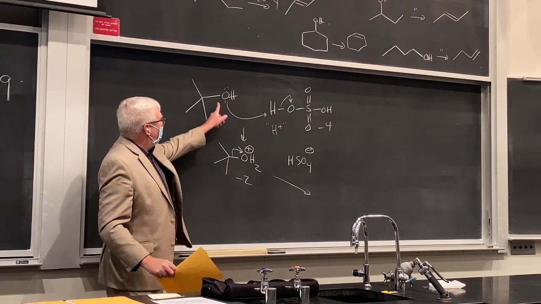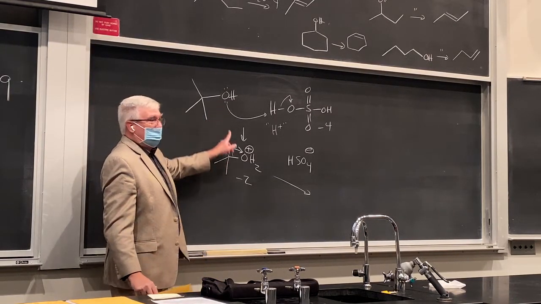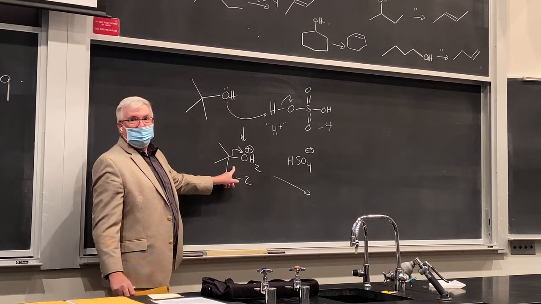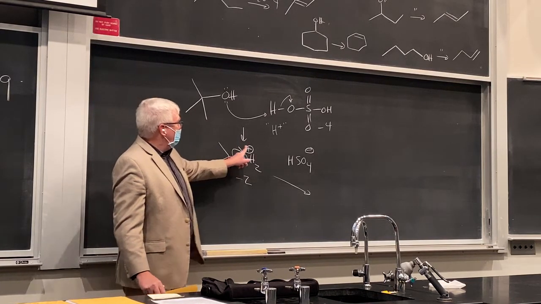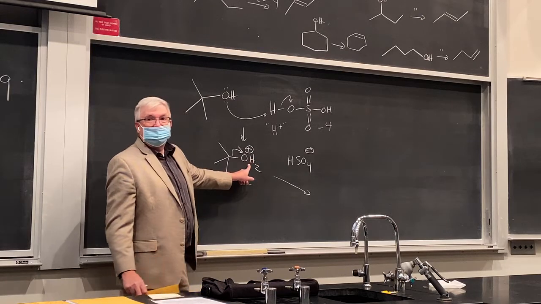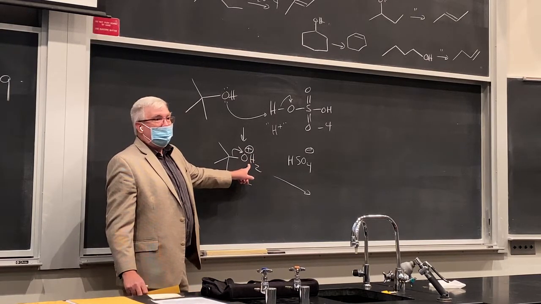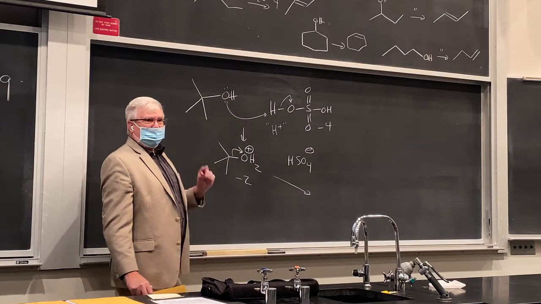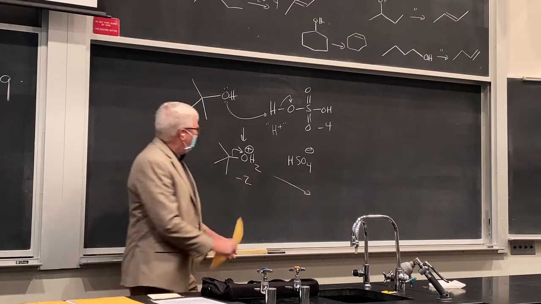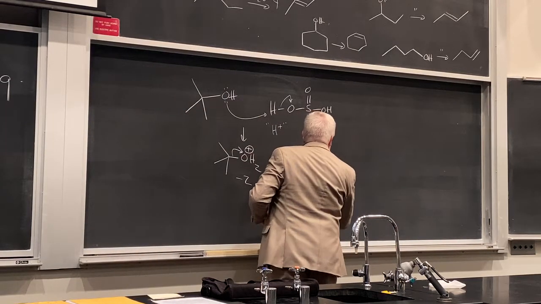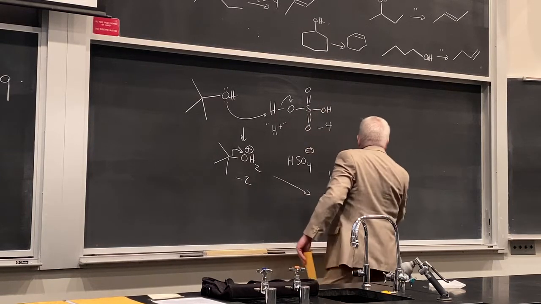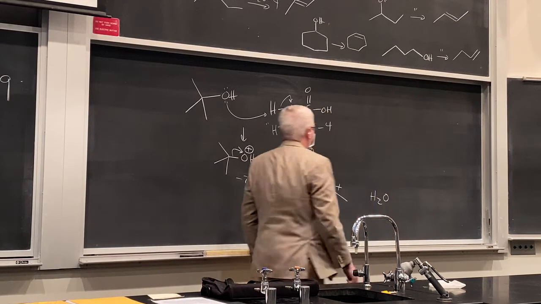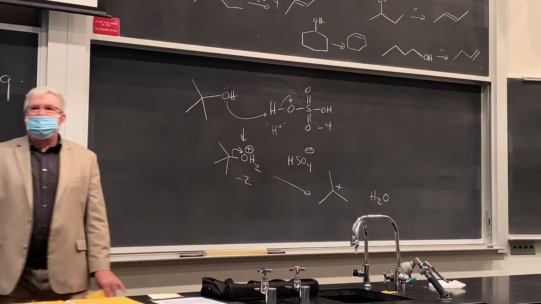We've converted the alcohol from a terrible leaving group into a good leaving group, right? Why is it good? Because now the conjugate base of this is just neutral water, right? Not hydroxide if we try to break the bond here directly, right? We talked about that in the intro. So if we break the bond there, what do we get? Carbocation and water. Okay.